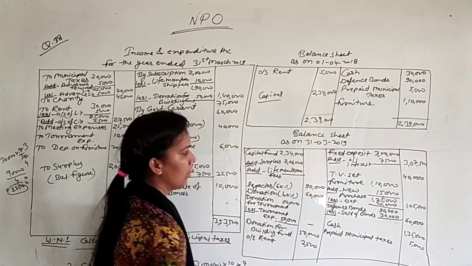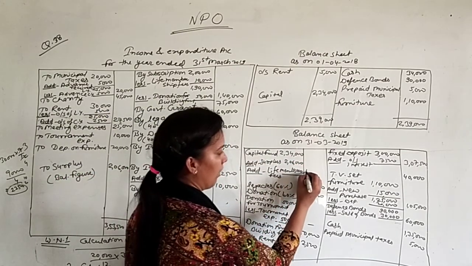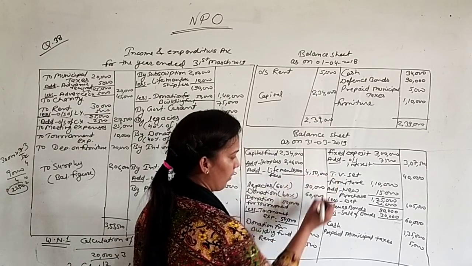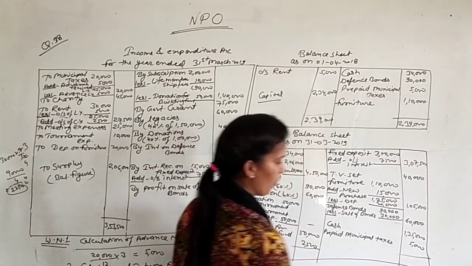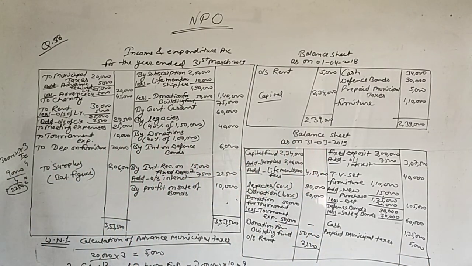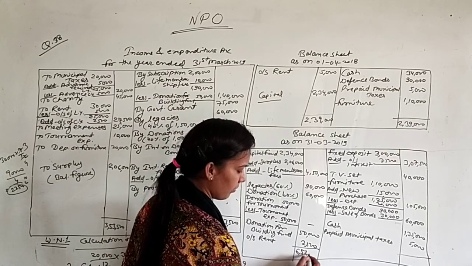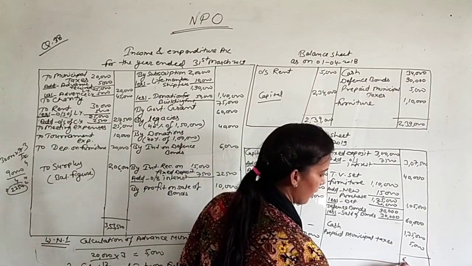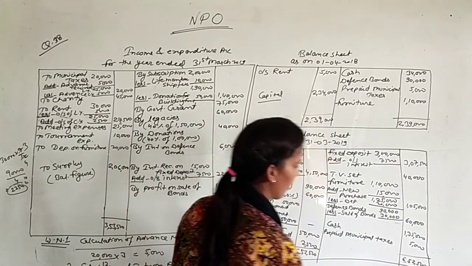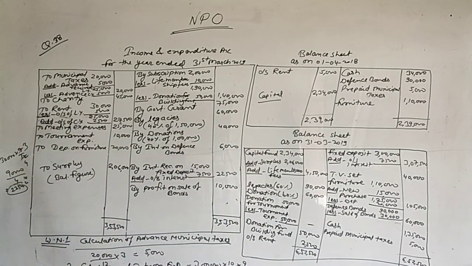Add these, 4,50,000. Now do the final total of the balance sheet from both sides. It will be 6,52,500. This is your closing balance sheet.